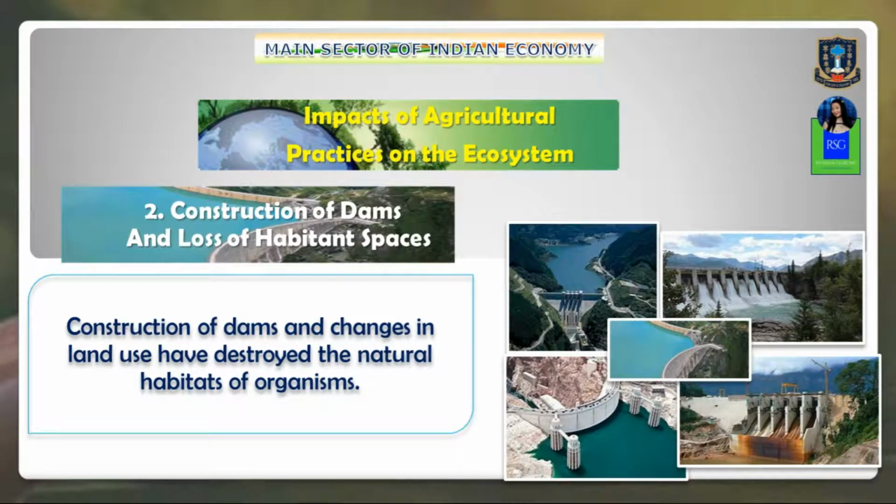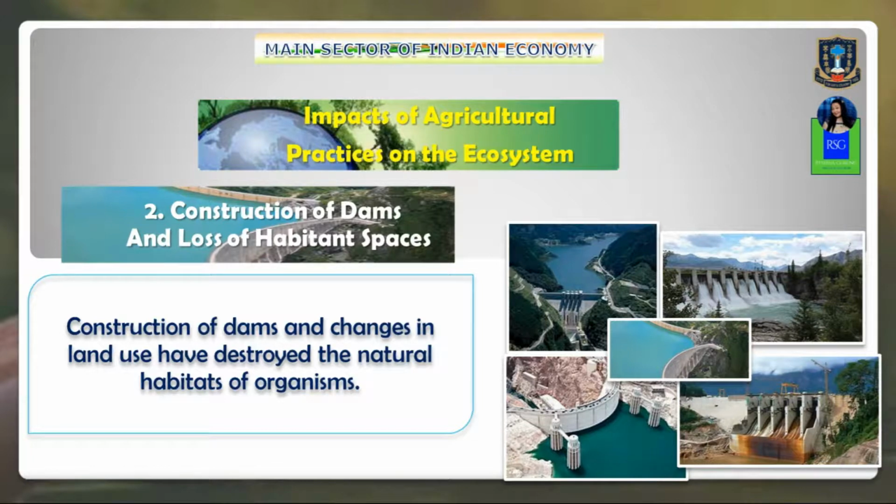Isn't it? Now, take the example of tigers. Today it is estimated that the total number of tigers in the entire world is between 5,000 to 7,500, with around 3,000 or even less in India. So this is the impact of agriculture or other kinds of human activities on the ecosystem.